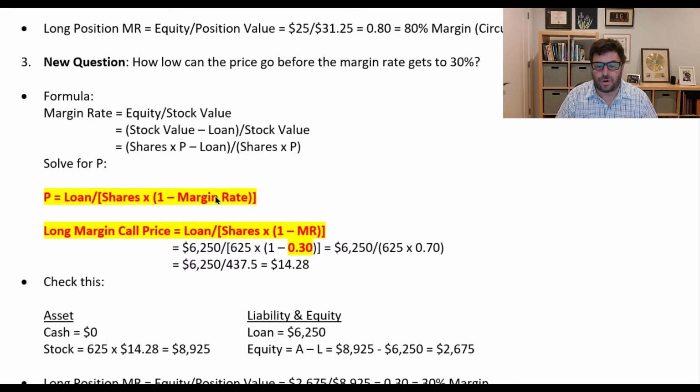And so what I want to know is what will be the long margin call price. I'm going to plug in not any margin rate, but this 30% margin rate. The reason I have plugged in 30% is that if I get down to 30% margin, there is not enough stock to cover the size of the loan for the loan to be considered safe anymore.